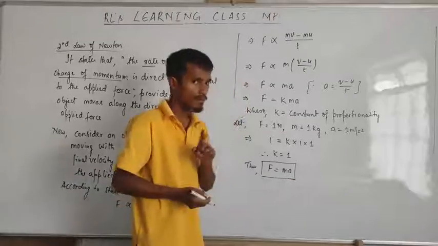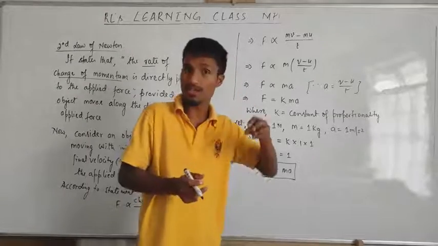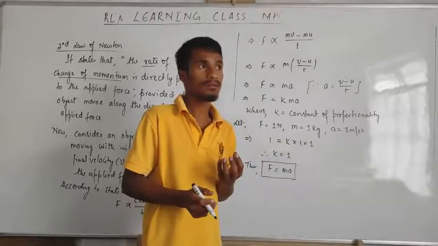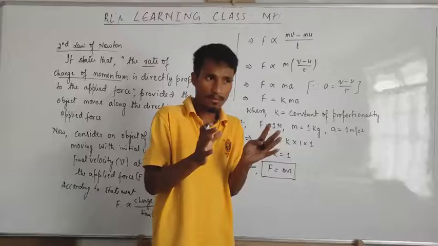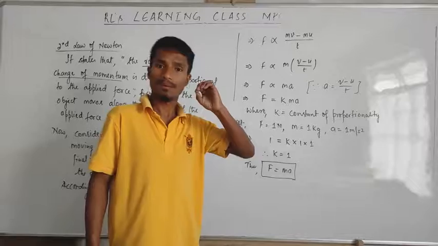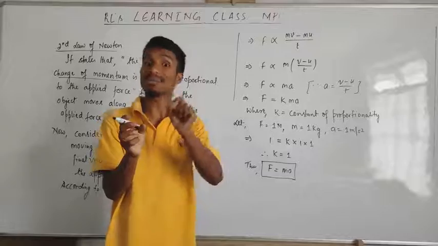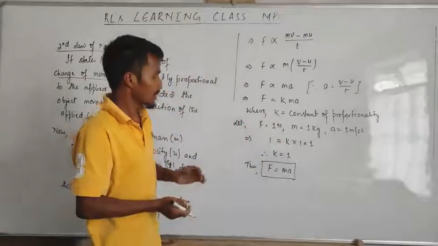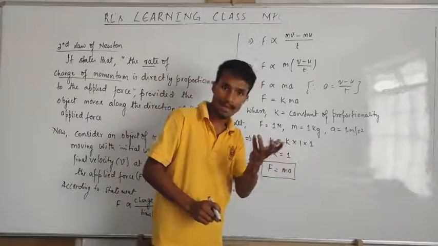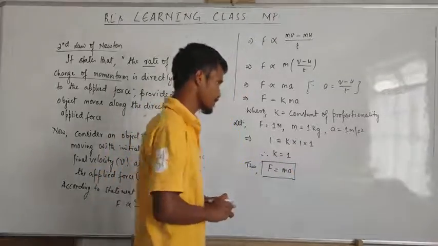Or we can define force more. We already found what force is. Force is the external agency which tends to change the state of rest, change the state of motion, change the direction, stop the motion. So many effects that force does. And in the first law, force produces motion. It said that when an object is at rest, it will remain at rest until some external unbalanced force is applied. But here we can define in another form what force is. Force is the product of mass and acceleration.